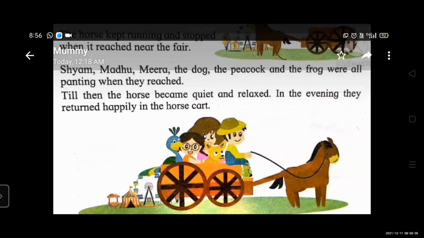Yes, students, see the picture, the last picture. They are all happy. Yes or no? Yes. See their faces. They are all happy. Yes, students, you see the last picture. Yes. So how is the story?